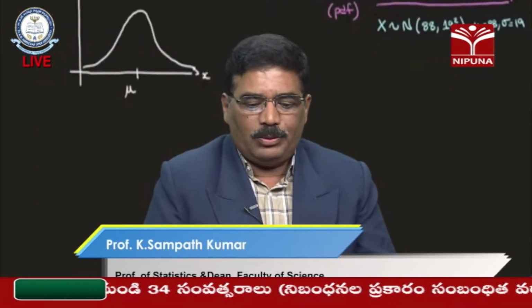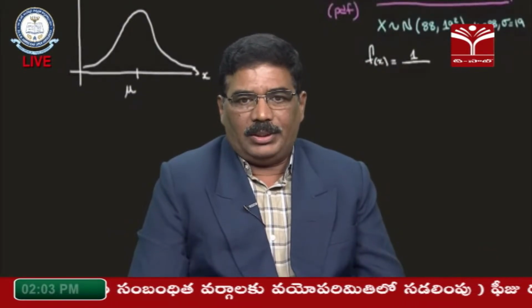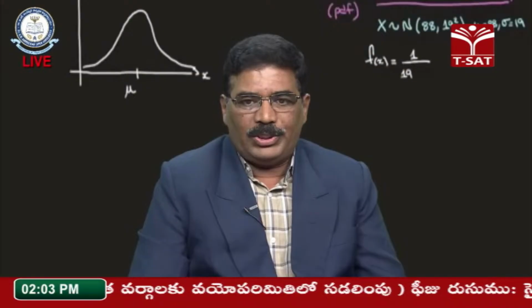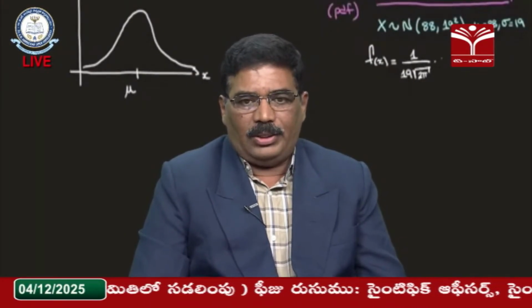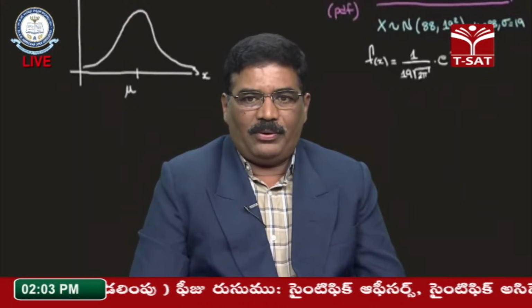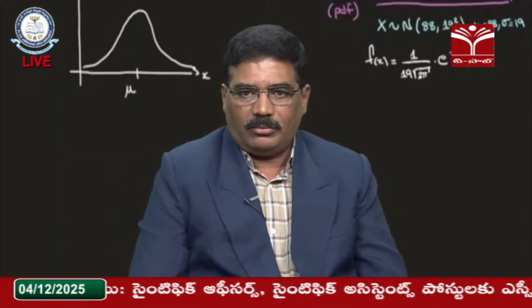So the normal distribution function is mainly a symmetric distribution. It is almost similar to a bell shape. This normal distribution is applied to different estimation theory, different types of calculations in statistics, and forecasting.